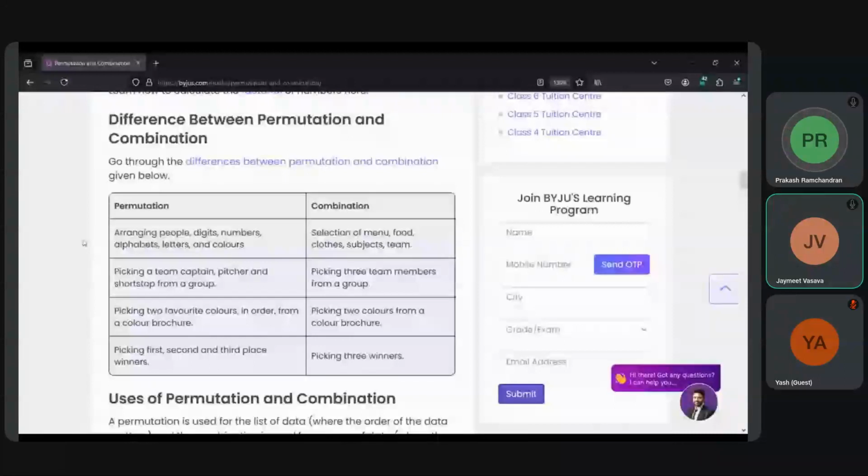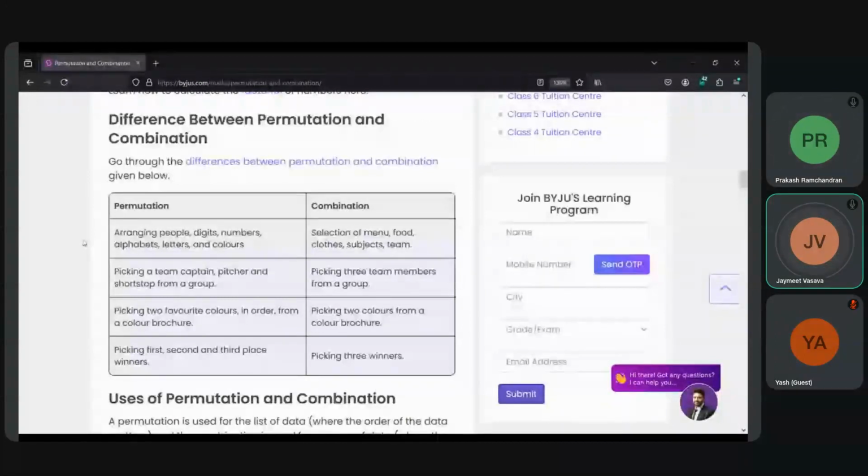So, the difference between the permutation and the combination. For permutations, it is the arranging of people or digits, or picking a team captain or other different roles for a team, or picking two favorite colors in order from a color brochure, or picking different places for a competition: first, second, and third.